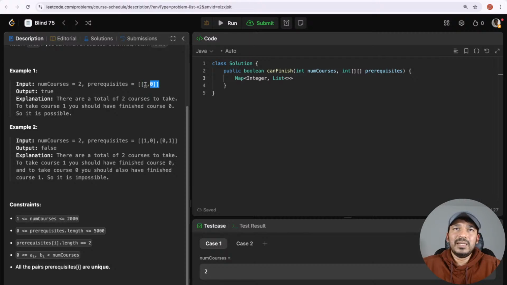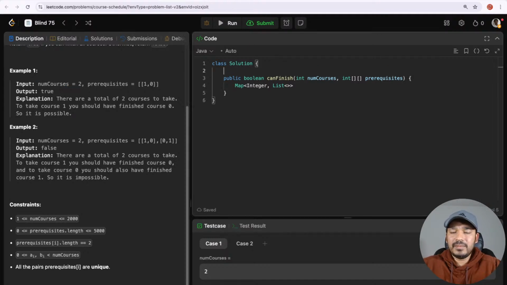Let's say the example was number of courses equal to 3, and we had 1 comma 2 here. In order to finish course 1, we should have taken course 0.